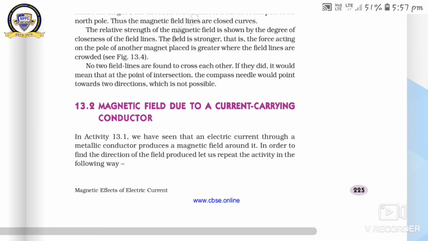surrounding the conductor. In order to find the direction of the field produced, let us repeat the activity in the following way. It means if there is a current carrying conductor, the magnetic field around the conductor will be a concentric circle. Got it? If there is a straight current carrying conductor, then the magnetic field lines will be concentric circles. Got it?